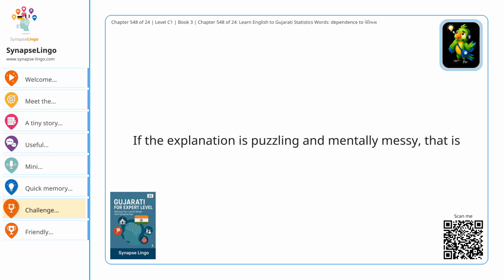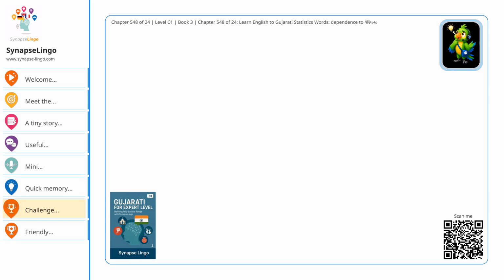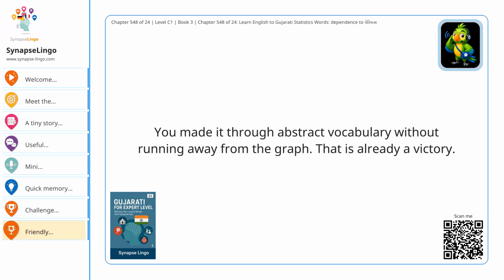If the explanation is puzzling and mentally messy, that is कन्फंडिंग. If judgment is unfairly tilted, that is पूर्वग्रह. If data points are widely spread out, that is वेरिएंस. Friendly conclusion. You made it through abstract vocabulary without running away from the graph. That is already a victory.